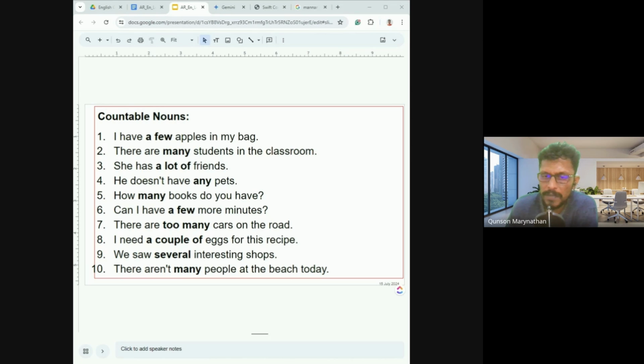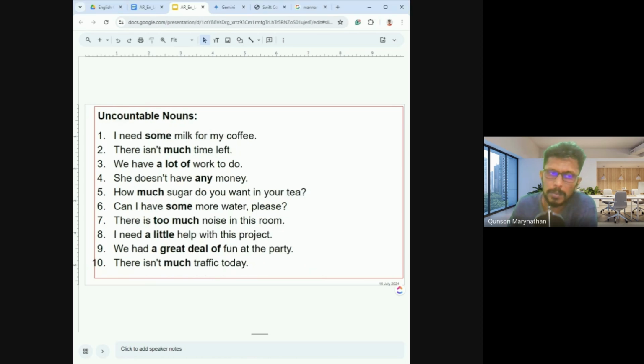We saw several interesting shops. Several. Pala. We saw several interesting shops. There aren't many people at the beach today. There aren't many people. Okay. A person is one, singular. People is plural. Right. So these are countable nouns. Now we will look into uncountable nouns.